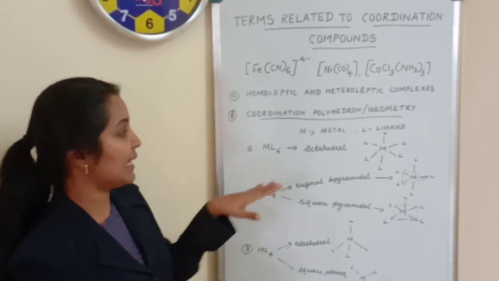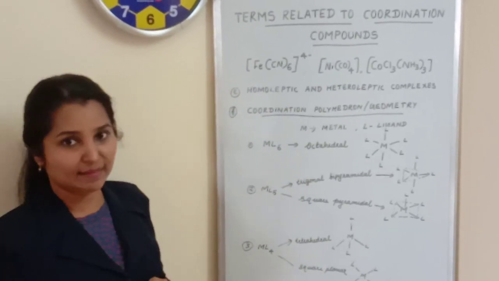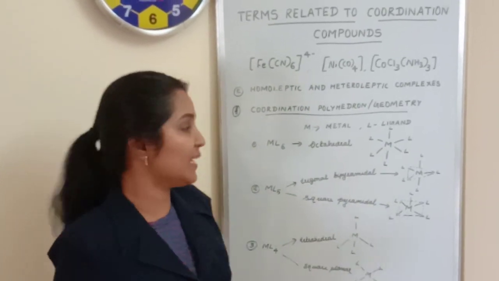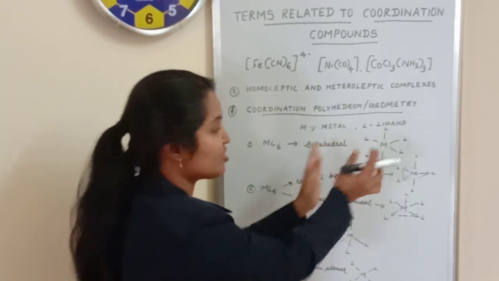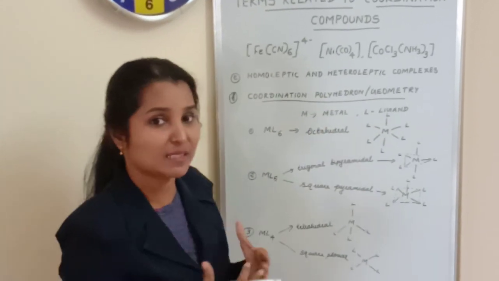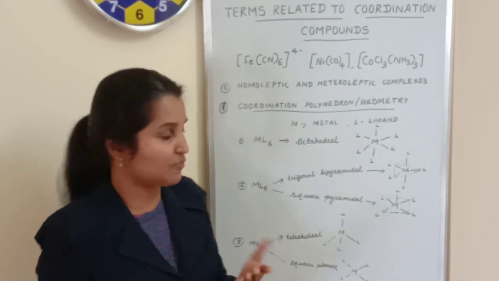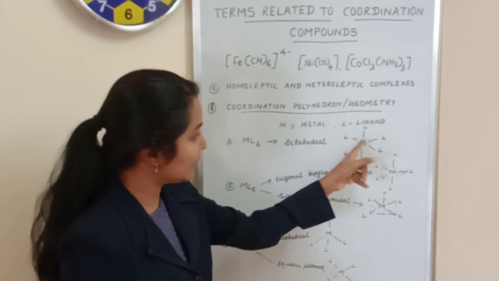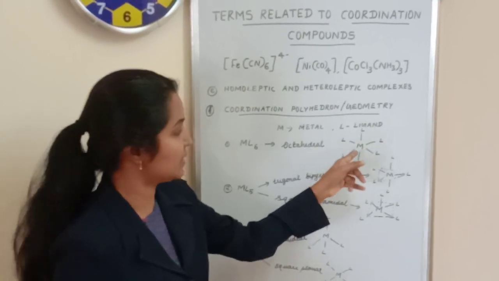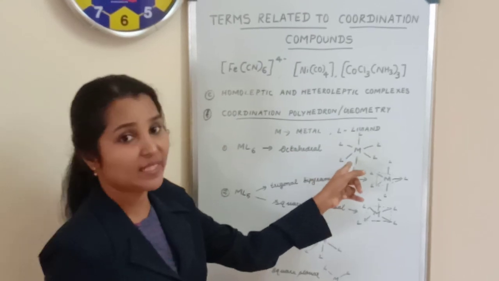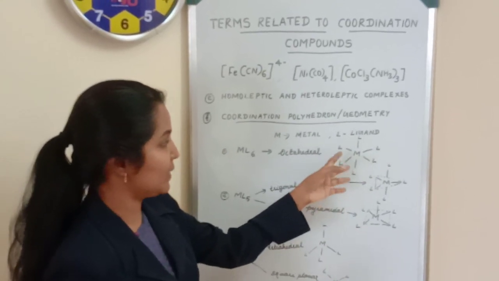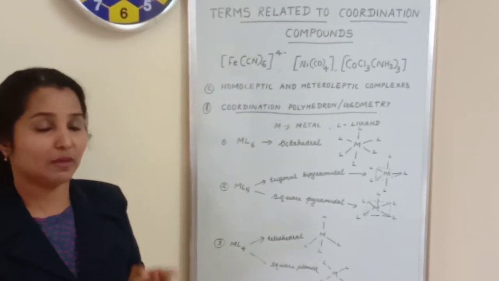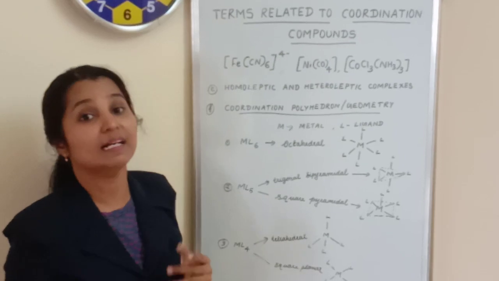ML6 can have octahedral geometry, where this will be the metal ion. To attain the most stable arrangement, they attain this particular shape to get the maximum stability. That is why it gets different types of geometries. You see here, the metal is present in the center and all 6 ligands are arranged around the central metal atom or ion like this, so that it reduces the repulsion and attains the maximum stability possible. So ML6 type coordination compounds will have the common geometry octahedral.